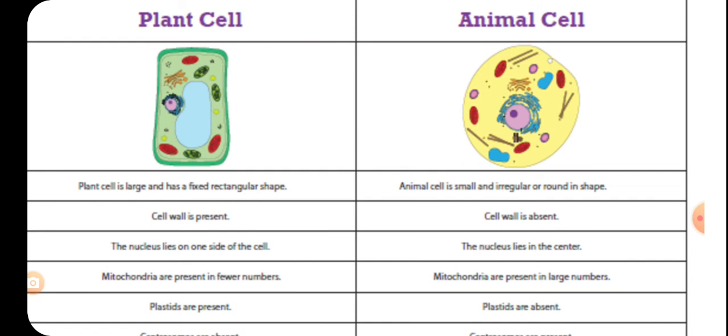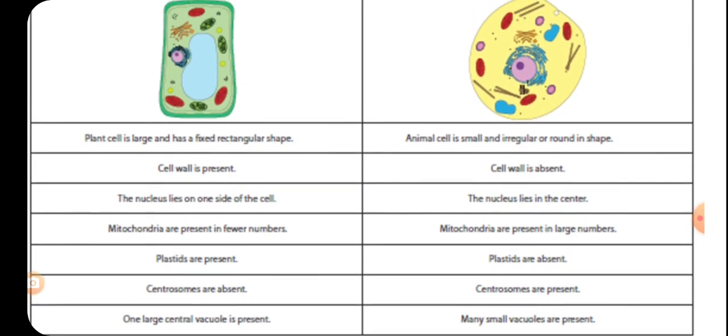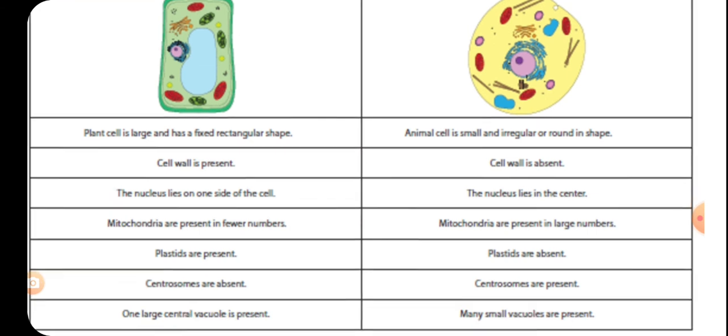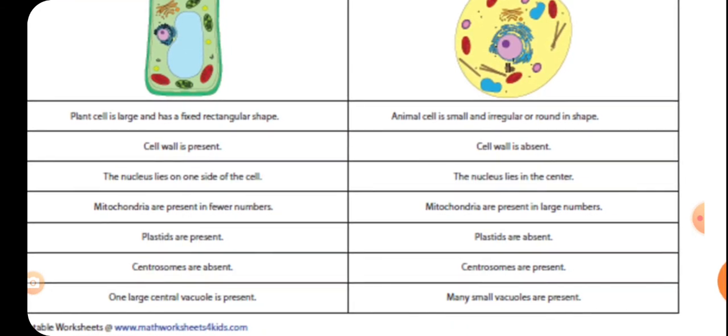In animal cell, the nucleus is present almost in the center, but in plant cell, the nucleus lies at the side of the cell. In plant cell, mitochondria are present in fewer numbers, but in animal cell, mitochondria are present in large numbers. Plastid is absent in animal cell, but it is present in plant cell. And in plant cell, a large central vacuole is present, meaning the vacuole is present at the center, but in animal cell there are many small vacuoles.